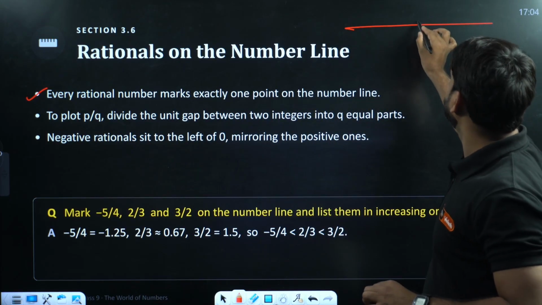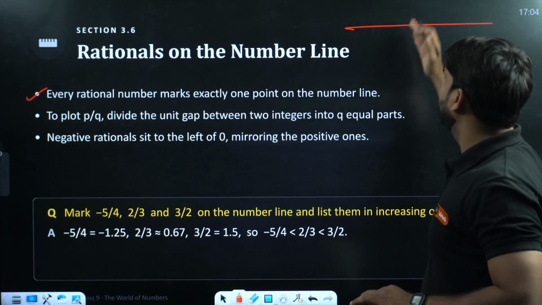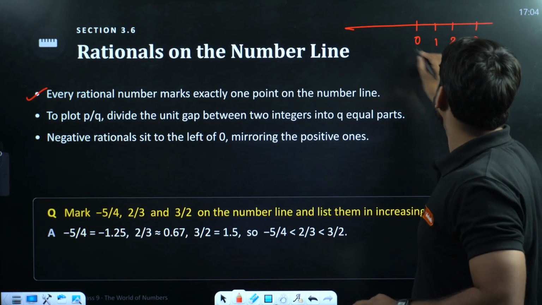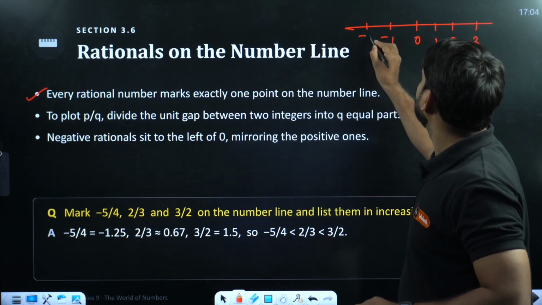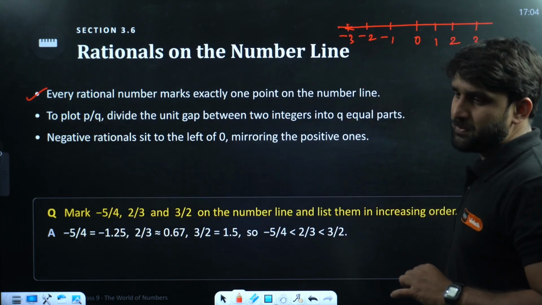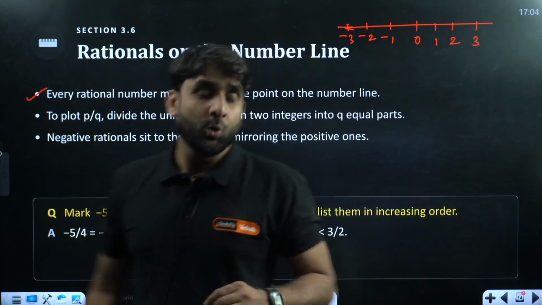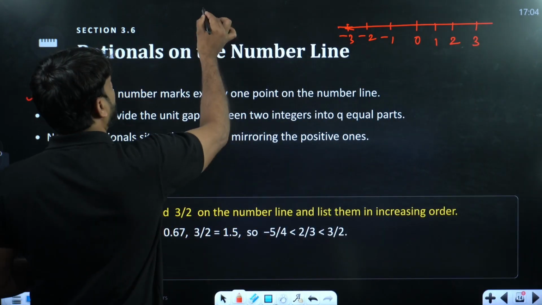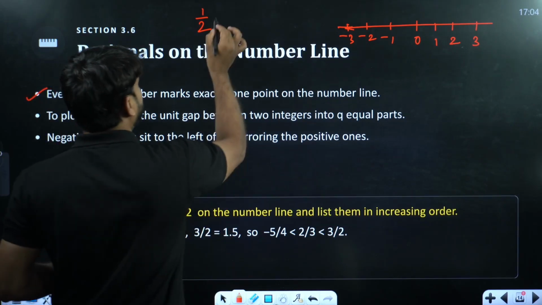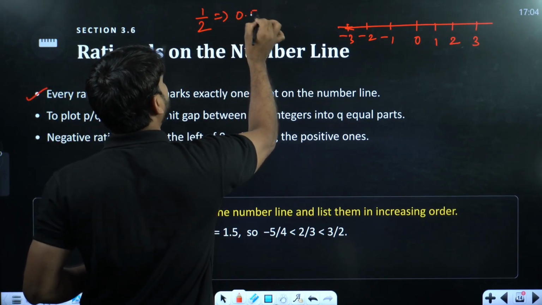Let me show you a short example. For example, this is a number line, the middle is 0, and this is 1, 2, 3. Here is -1, -2, -3. Now my dear champion, if I ask you where will be 1 by 2? 1 by 2 is a rational number, but 1 by 2 can also be written as 0.5.